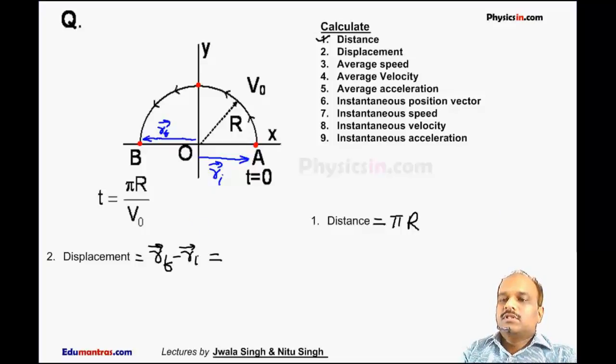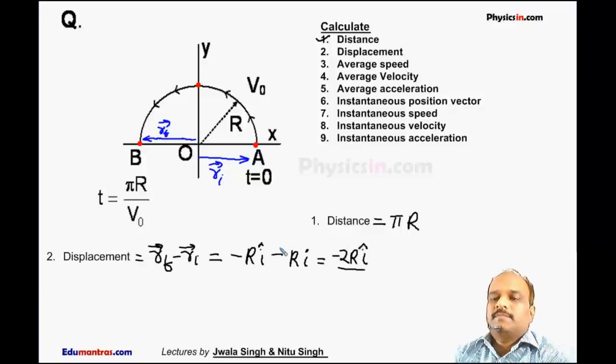The magnitude of Rf is R and the direction is minus i cap, so it is minus R i cap. The initial position vector of the particle is R i cap. So the total displacement comes out to be minus 2R i cap.